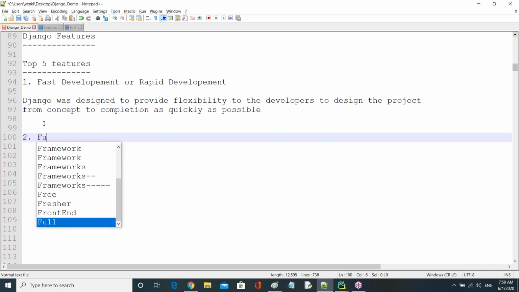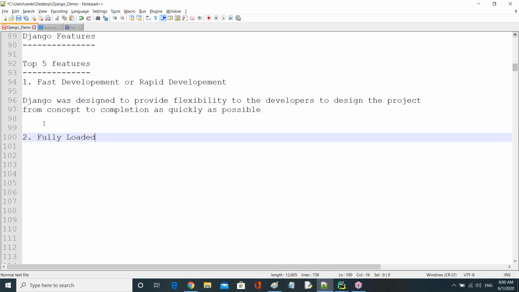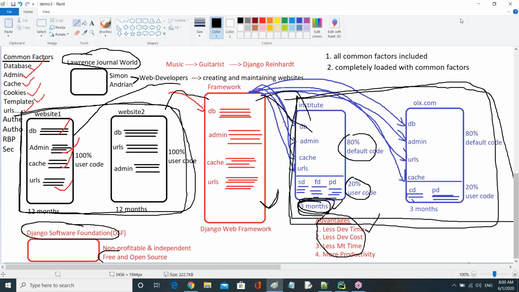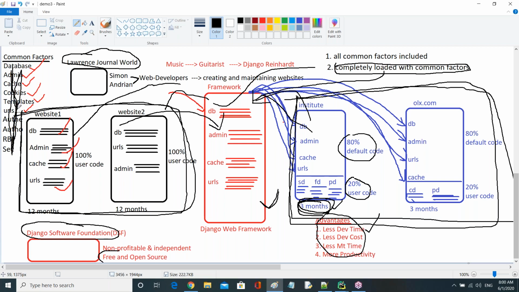Now all of you observe here: fully loaded, right? Can anyone tell me, now by seeing the previous picture? By seeing this previous picture, now you can see I told you this one is completely loaded with common factors, with all common factors. Means the Django is completely loaded with which one? With all common factors. What are the common factors? You can say these are all common factors' names, right?